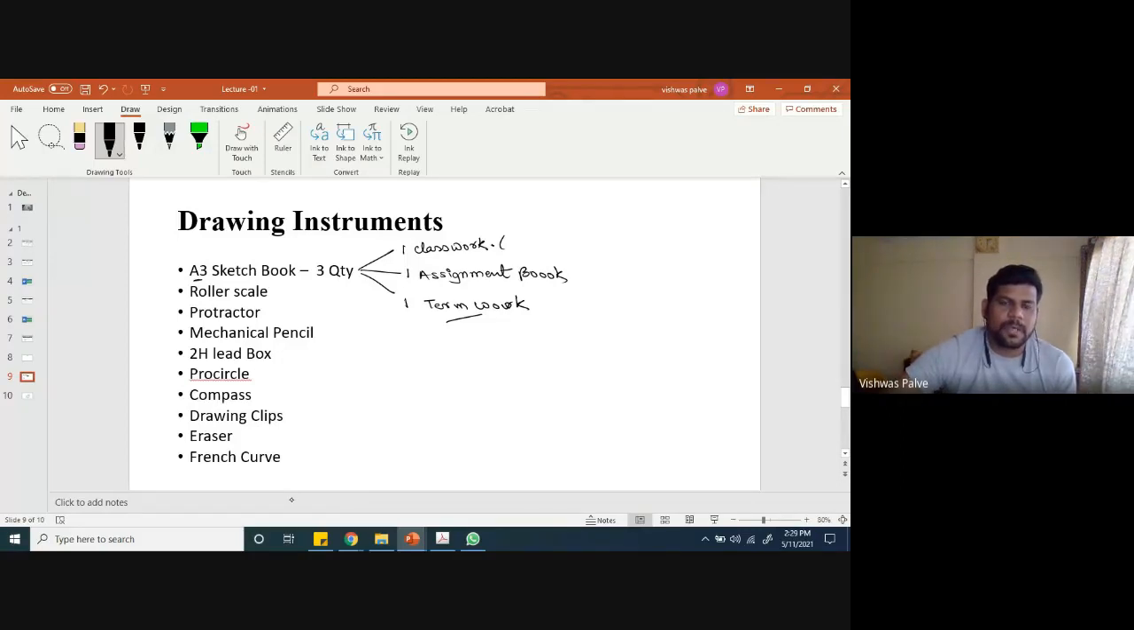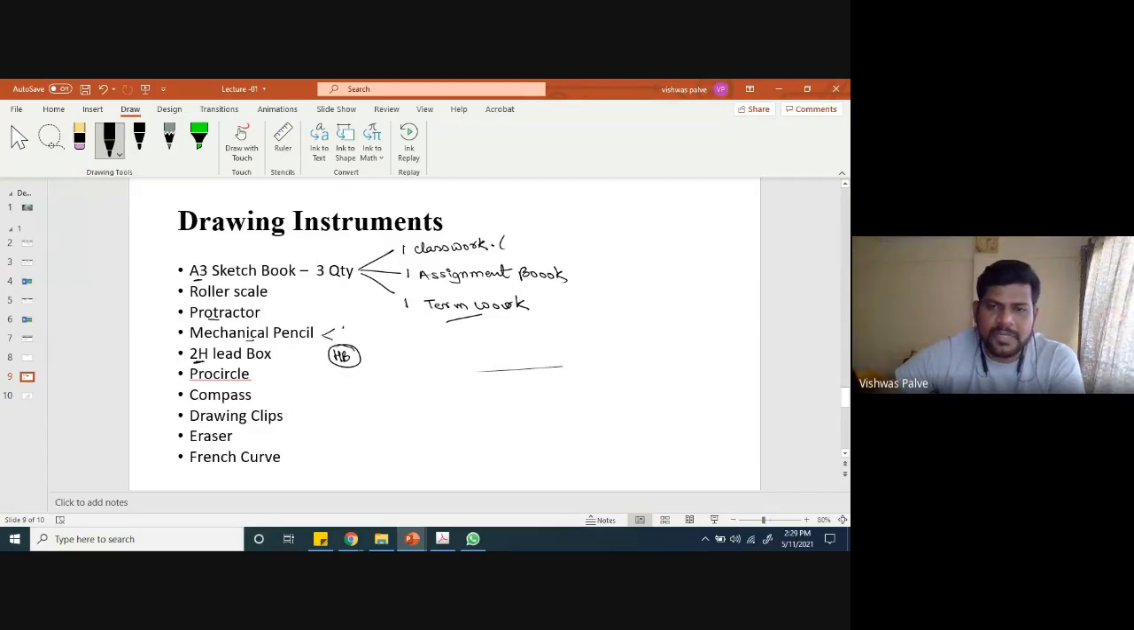If you go to the market, you can purchase the roller scale. Then next is the protractor. You require a protractor and a mechanical pencil or pen pencil, which has 0.5 lead. Preferably use a pen pencil. When you purchase one, 2H and 3H leads are available. In a general stationery shop, the lead you purchase will have HB written on it.